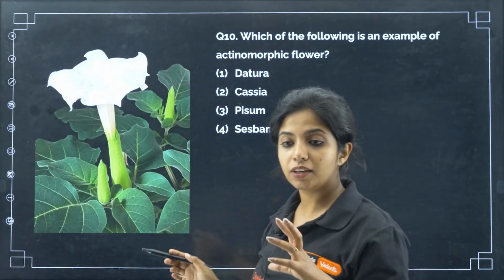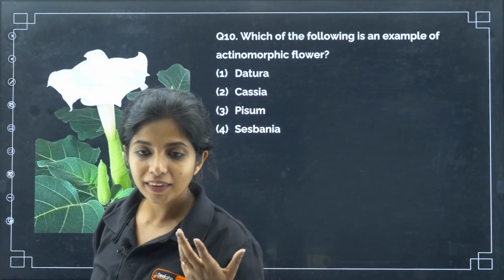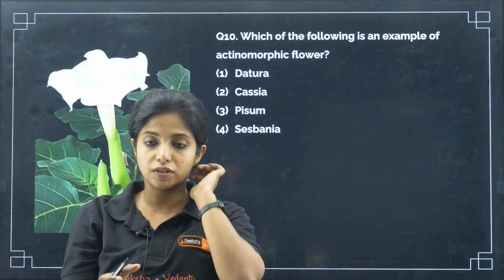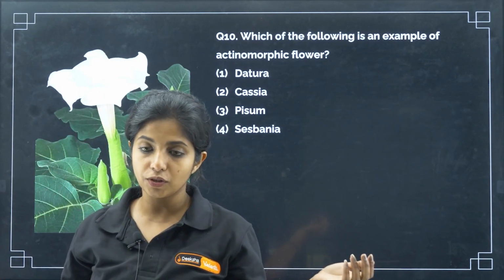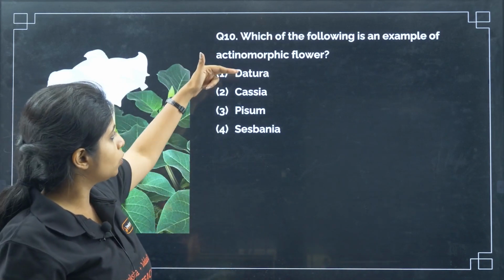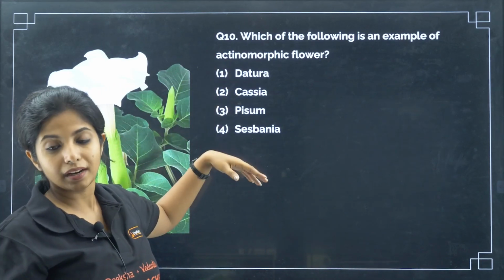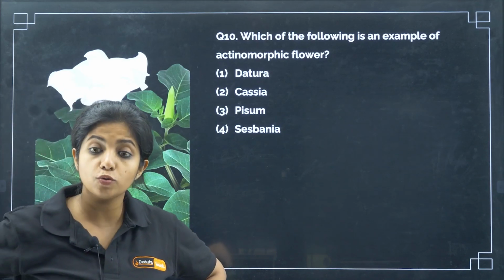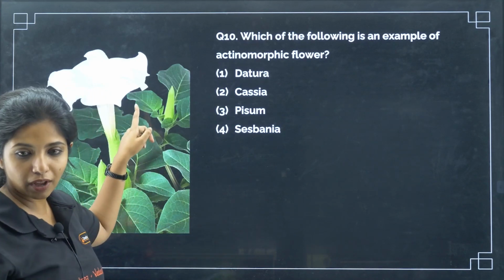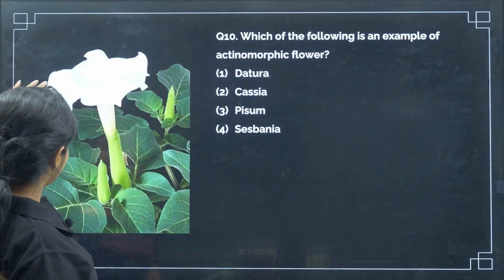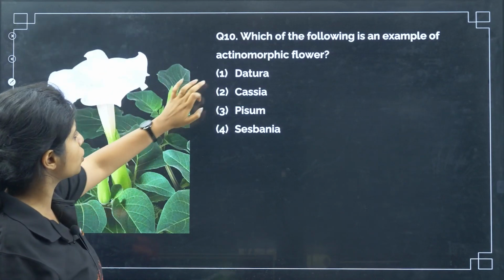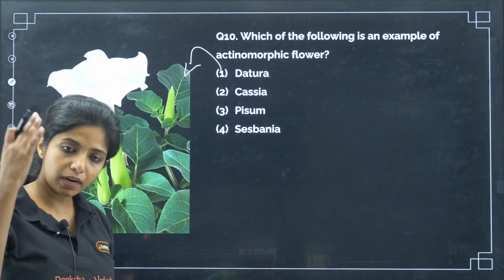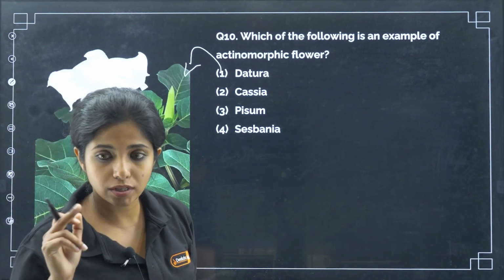In the animal kingdom, you might have studied radial symmetry, a radially symmetrical organism which you can cut from any plane that passes through the center into equal halves. Over here, Datura, Cassia, Pisum, Sesbania are the examples given. You have to choose what is actinomorphic. This flower is Datura. In the question the picture is not given; I added the picture for you to understand. This is Datura, and it is actinomorphic. It can be cut into equal halves through any plane that passes through the center.